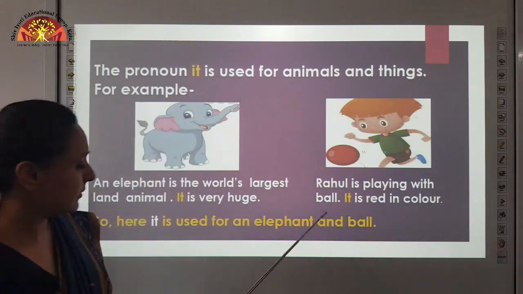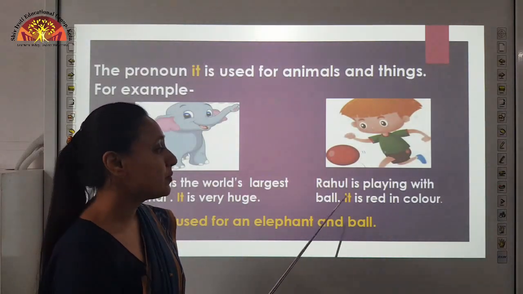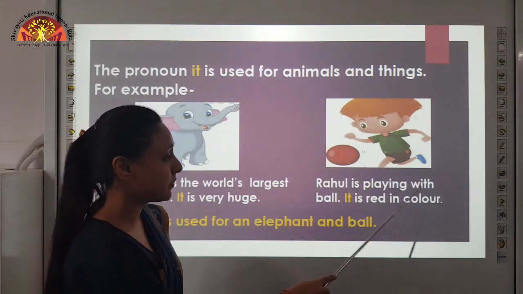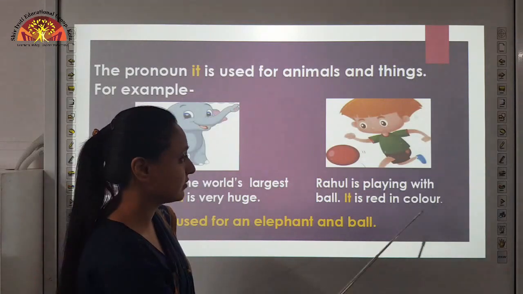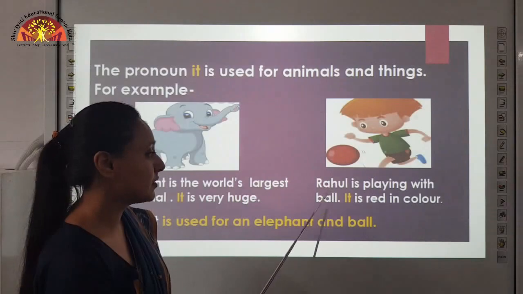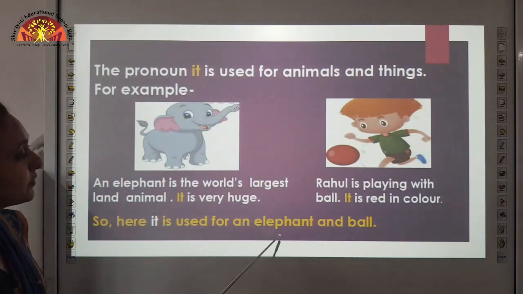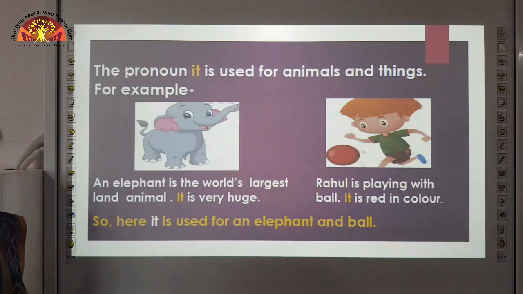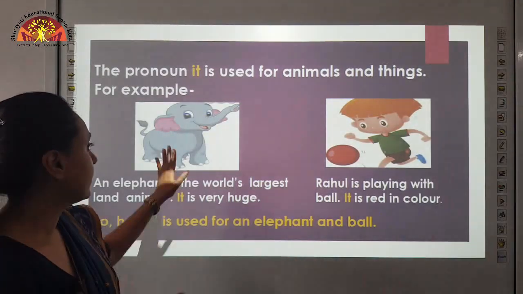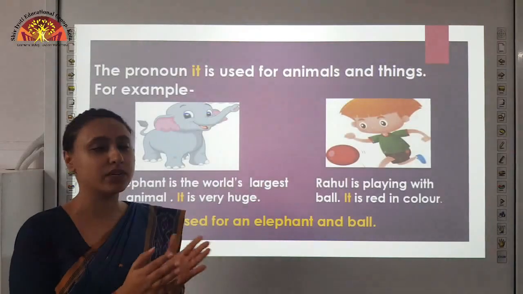So, what do we do here? We replace the noun ball with pronoun it. Rahul is playing with ball, it is red in color. So, what is red in color? Ball. So, here ball is replaced with it. Here it is used for an elephant and a ball. So, children, what we learned, that it is used for animals and things. Here you can see animal and thing. There are many other animals and things for which we use it.